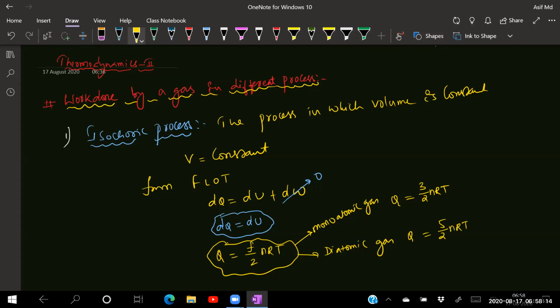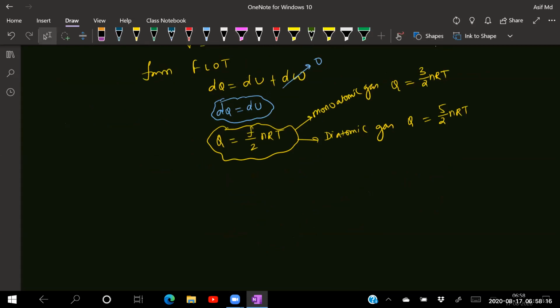Now see, how do you draw the graph for this one? If I'm drawing the graph between pressure versus volume, how do you draw the graph? Volume is remaining constant, just like this. It goes from 1 to 2 in the upward direction, or it may be from 1 to 2 in the downward direction. Volume is remaining constant, that's why it is always remaining constant. Either the pressure may be increasing or the pressure may be decreasing.